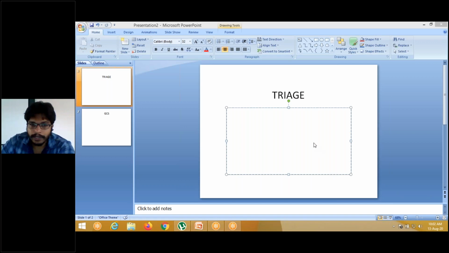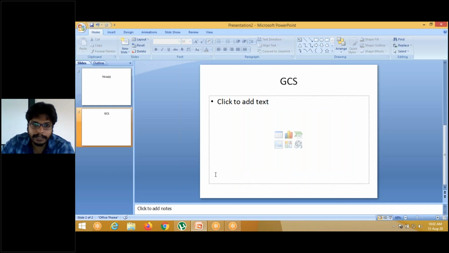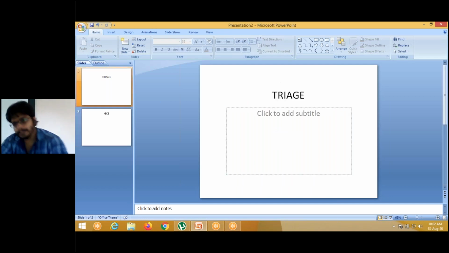Now I will tell only two topics for this class. One is triage and the other is GCS. These two topics are important, both practically and theoretically. Practically, these are important because for those patients who come to your emergency ward, you have to apply these two